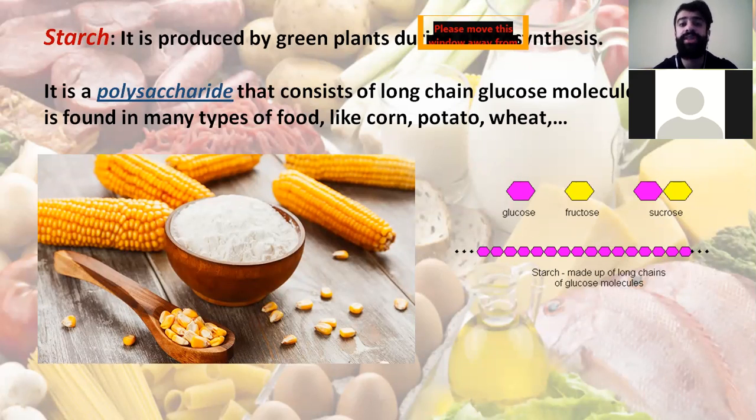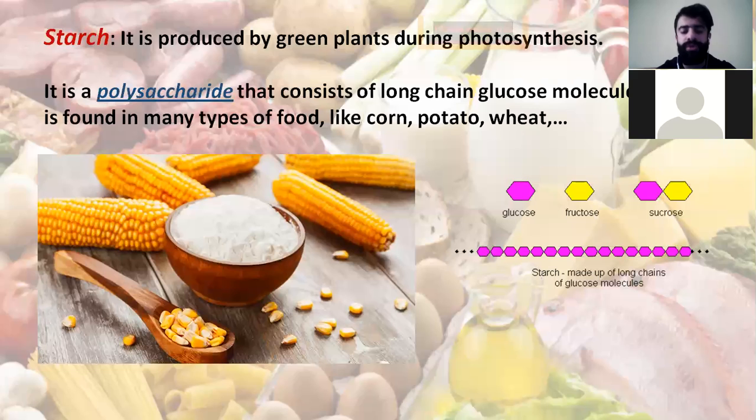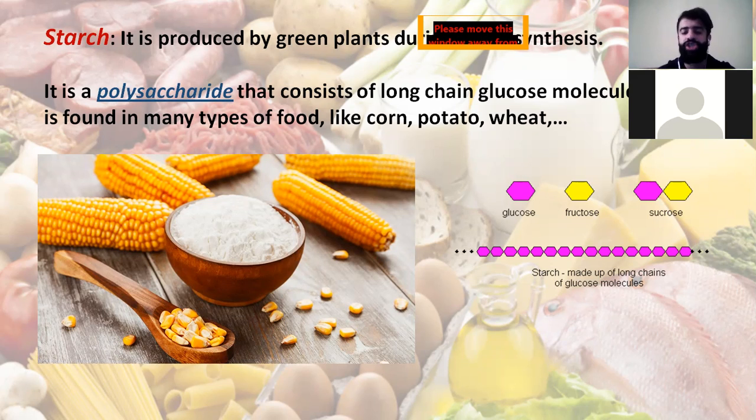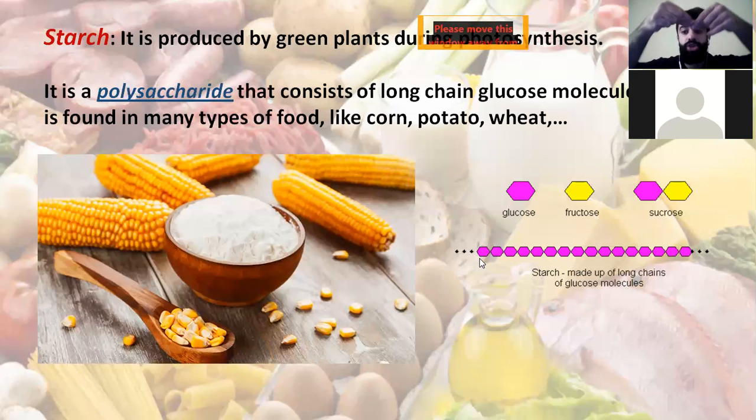Intermediate is called the disaccharide. It's composed of two. While the simple form is called the monosaccharide, it's composed of only one sugar. Or you can go from the opposite direction: simple, intermediate, then complex. The simple form of carbohydrates is monosaccharide, composed of only one sugar. Di is composed of two. Poly is three and more, mainly a long chain like this one, connected to each other. It's called polysaccharides.